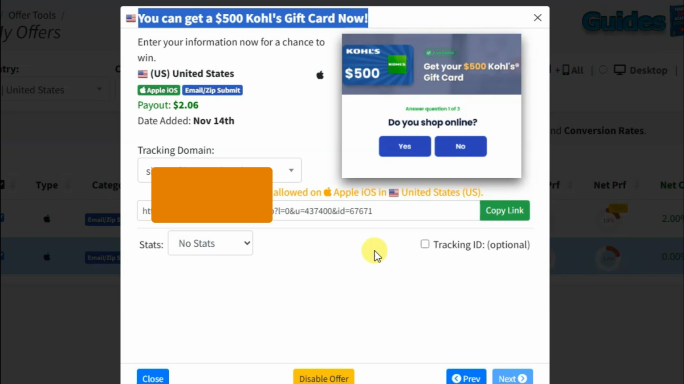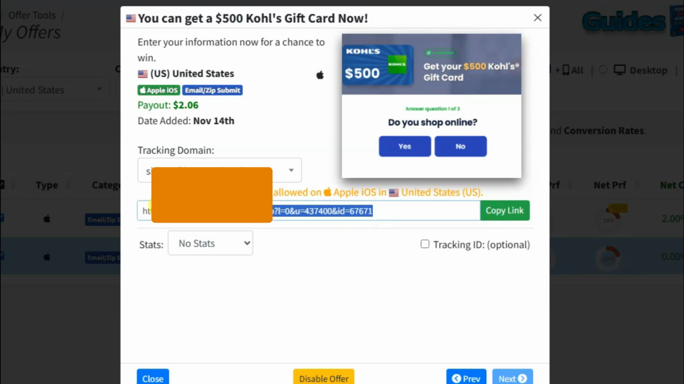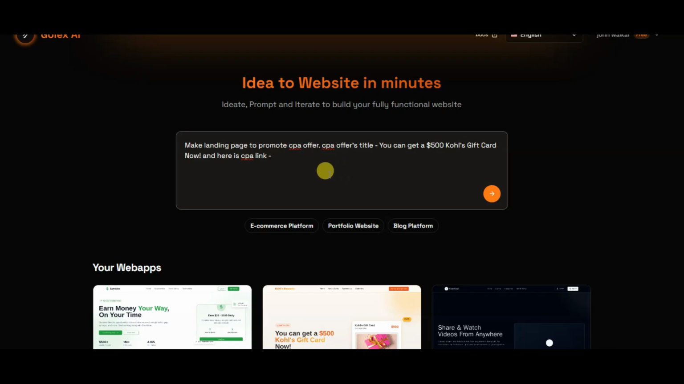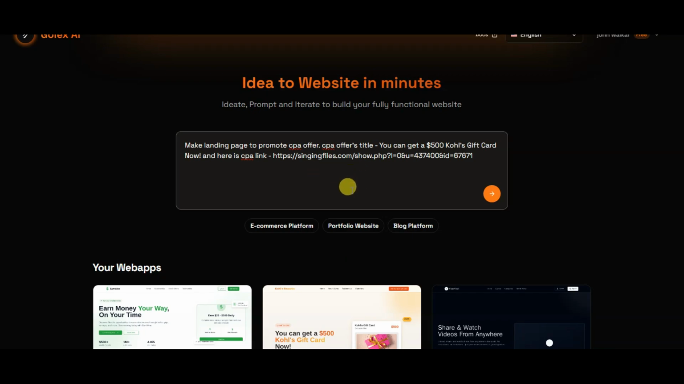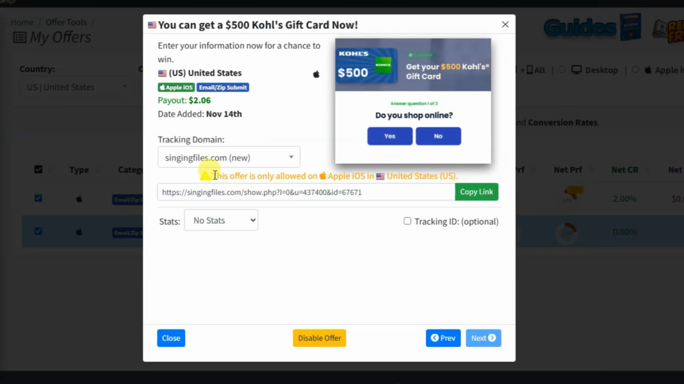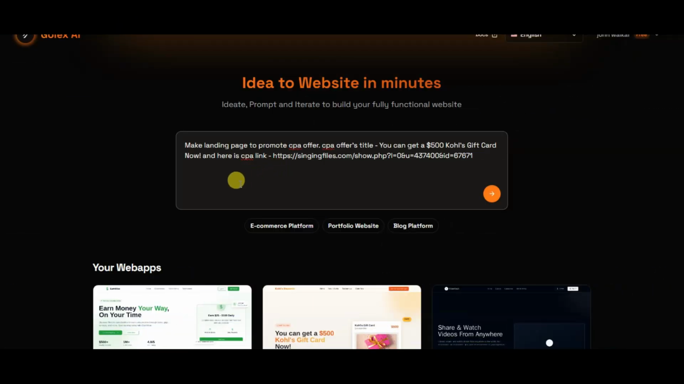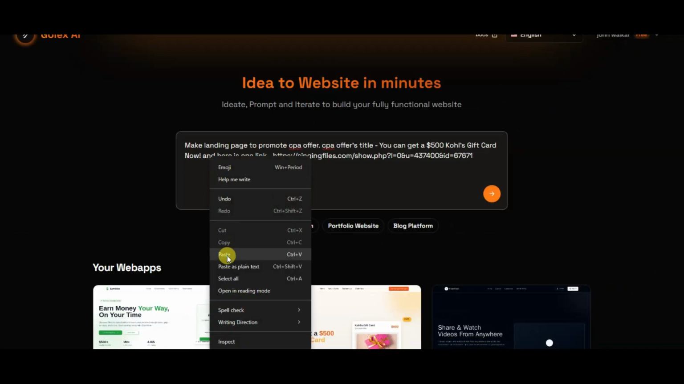You can go to the CPA Grip website. Here it is showing the CPA link. You can click here to copy the CPA link. Now go to the Golex platform and paste that CPA link here. Now you can go to the CPA Grip website and copy this text. Go to the Golex platform and paste that text here.